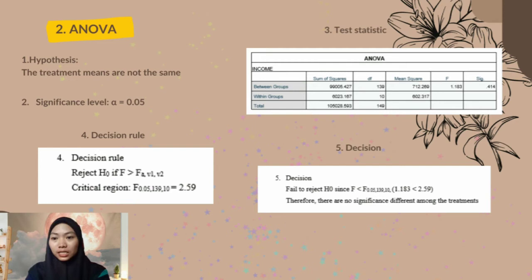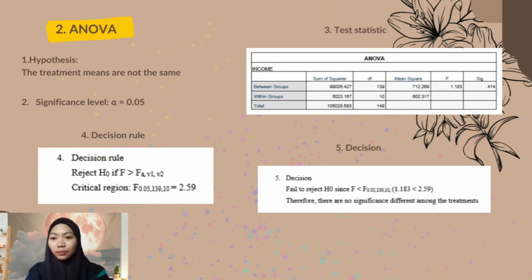Step 4 is a decision rule. We reject H null if F is greater than F alpha V1 V2. For critical region, F alpha is 0.05, V1 is 139, V2 is 10. After we search this number in the F distribution table, we got the answer is 2.59.